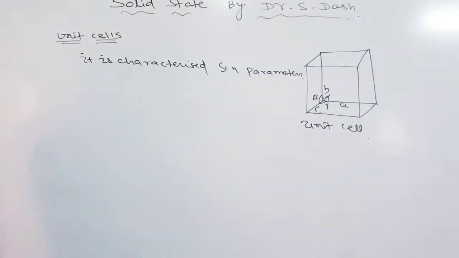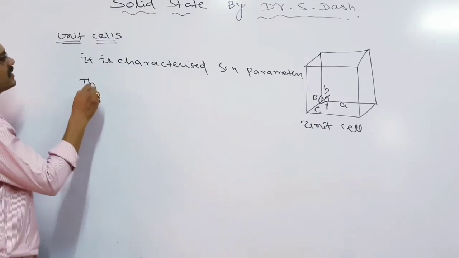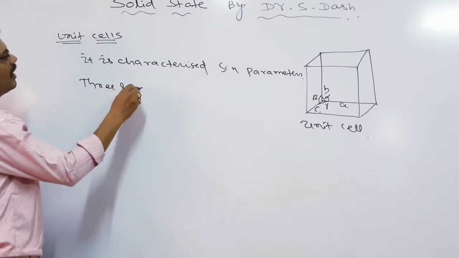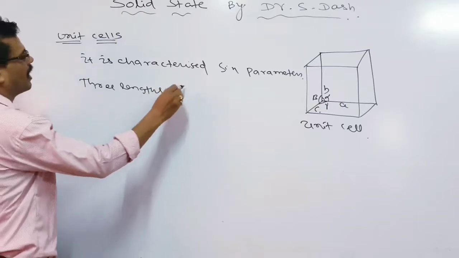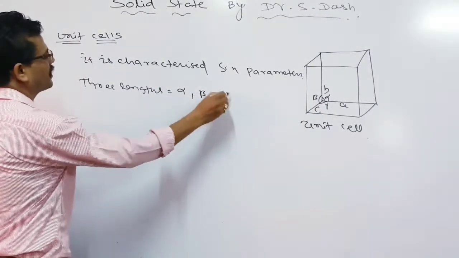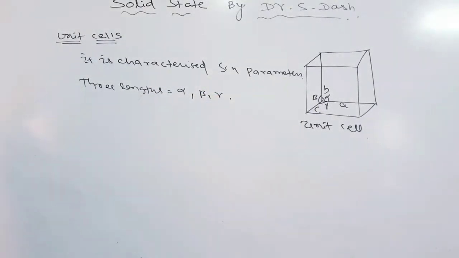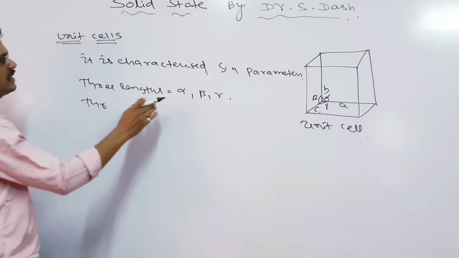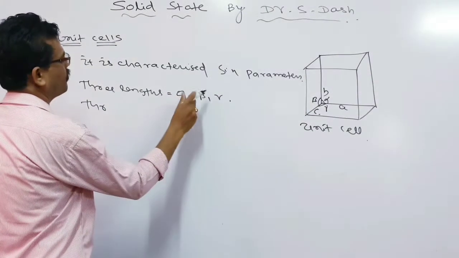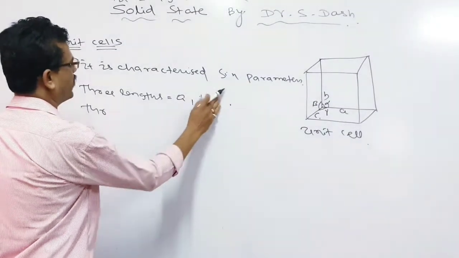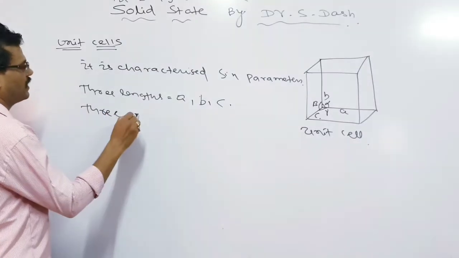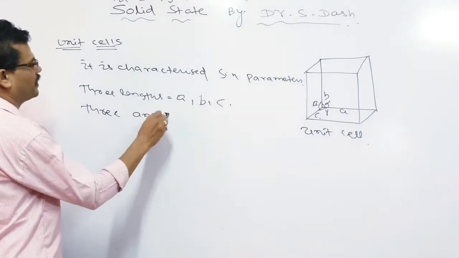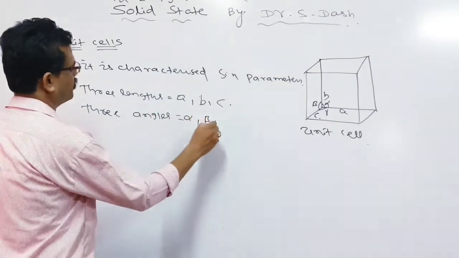Out of these, there are three lengths, A, B, C, and three angles, alpha, beta, gamma.